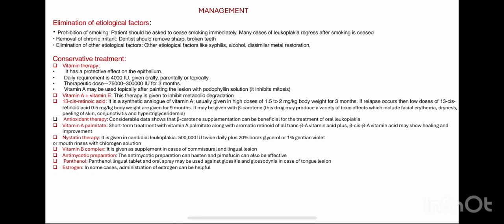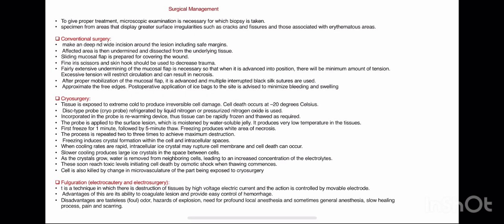Then management: elimination of the etiological factor. You will be able to manage leukoplakia, okay. Eliminate the etiological factor. Then conservative treatment is vitamin therapy, vitamin A and vitamin E, 13-cis retinoic acid, antioxidant therapy, vitamin A palmitate, statin therapy, vitamin B complex, antibiotic preparation, panthenol, estrogen. Then surgical management is given here: conventional surgery, cryosurgery, fulguration, electrocautery, electrosurgery, okay.